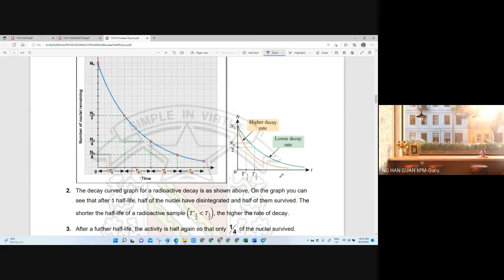A lower decay rate means that the parent nucleus will take longer time to survive. So it means that the sample will remain for a longer time.